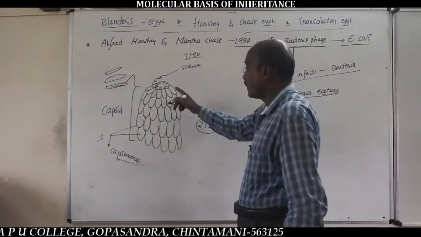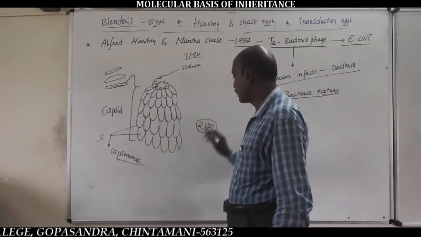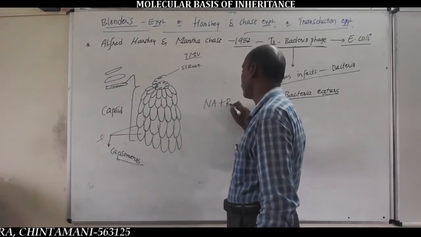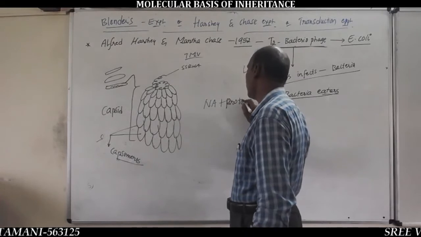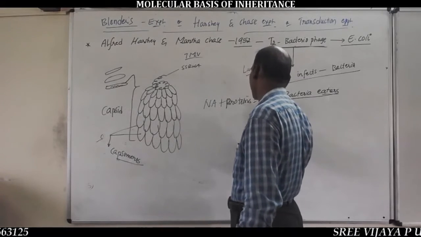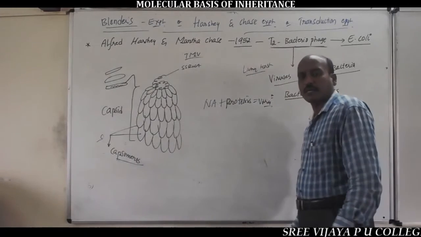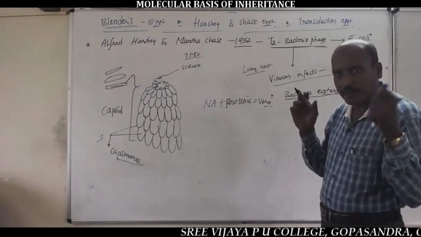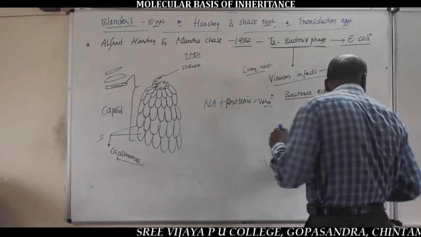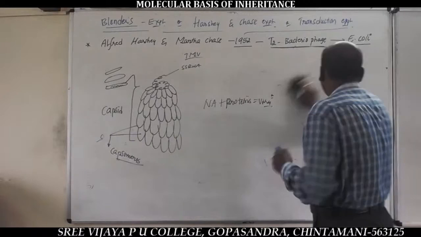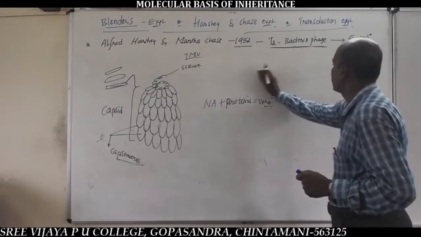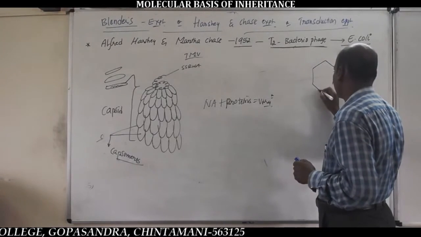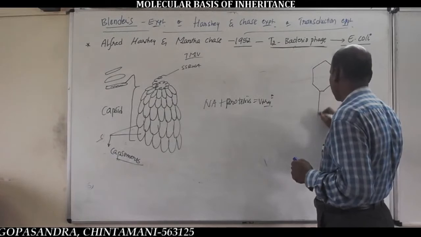So any virus is chemically made up of nucleic acid and proteins. Nucleic acid and proteins equal a virus. Similarly, in a bacteriophage, the chemical composition is nucleic acid and proteins. For example, in the first year basic session, the structure of the T4 bacteriophage looks like this.